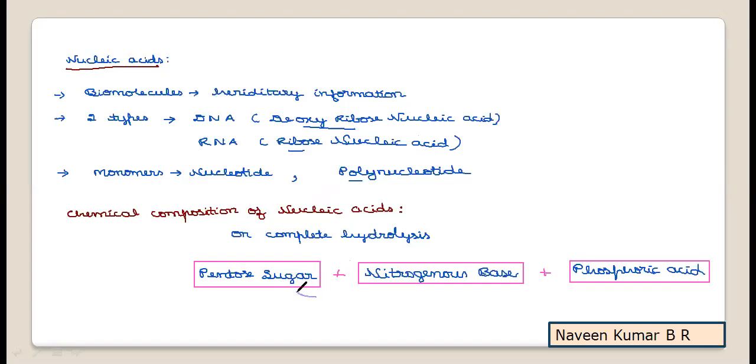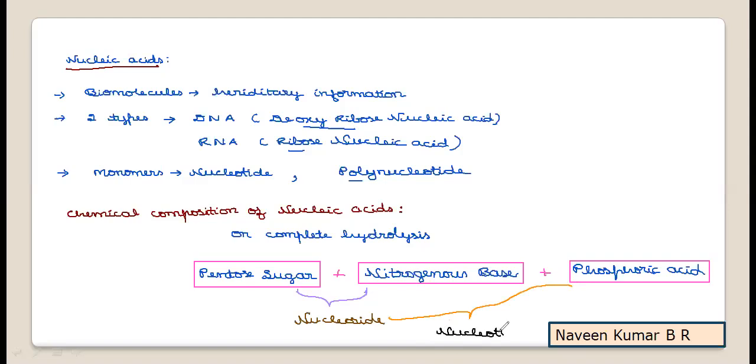Now the pentose sugar will form the main basis, where the nitrogenous base will be combined to the pentose sugar to form a unit called nucleoside. Along with this nucleoside, if the pentose sugar, a nitrogenous base, and a phosphoric acid are joined together, it leads to the formation of a nucleotide.